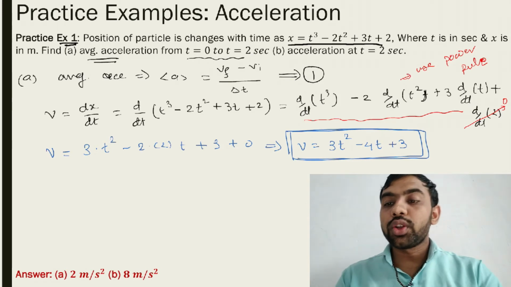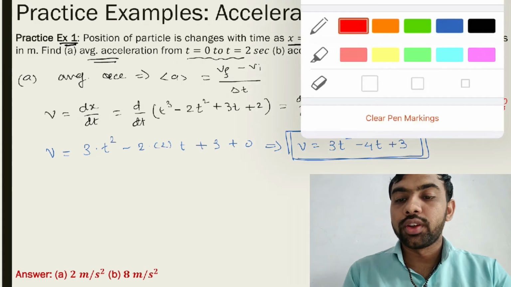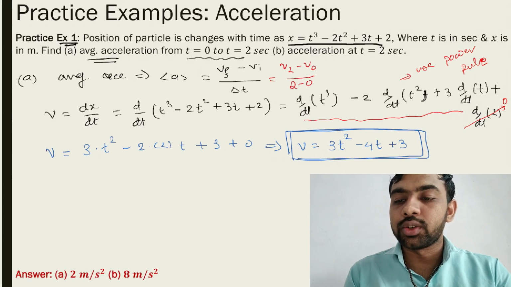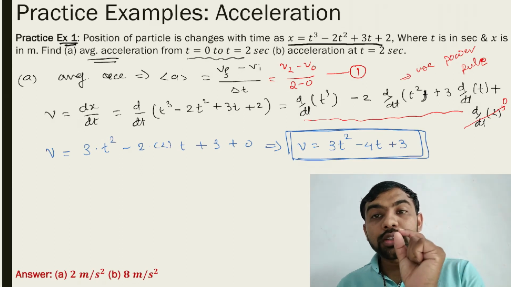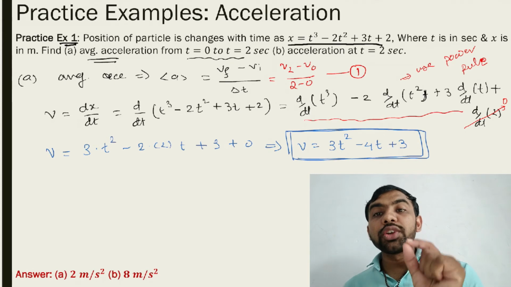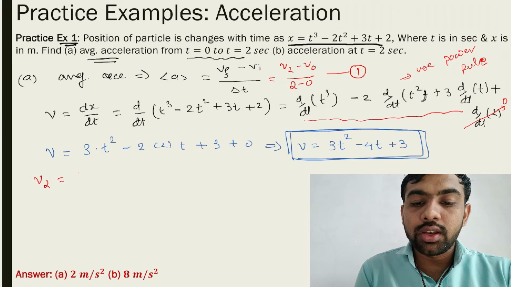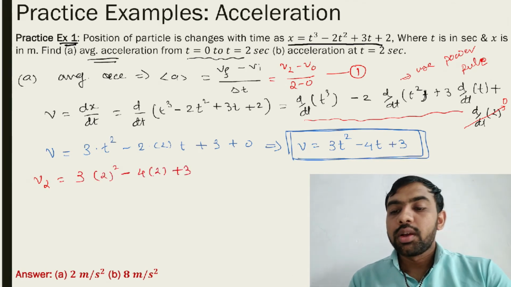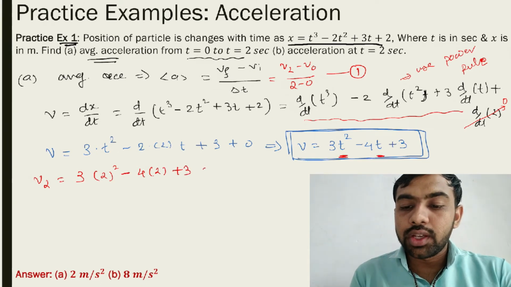Now what do you want here? In this equation 1, that is actually equal to v final, that's v2 minus v0 upon 2 minus 0. That is equation number 1. Find v2. What is the meaning of v2? It means you replace t by 2 in the equation of v. So v2 is equal to 3 into 2 square minus 4 into 2 plus 3. Meaning, wherever there is t, put 2. So that is v2.